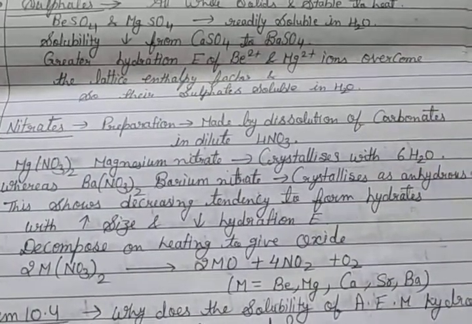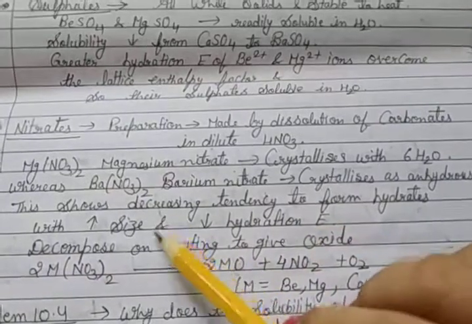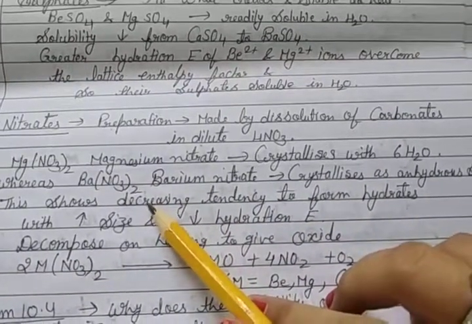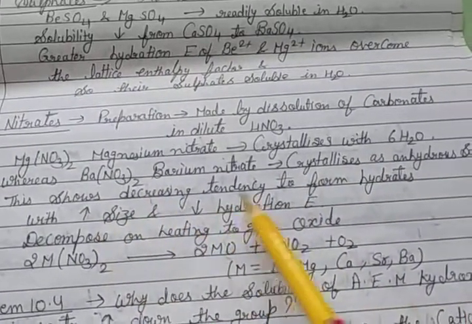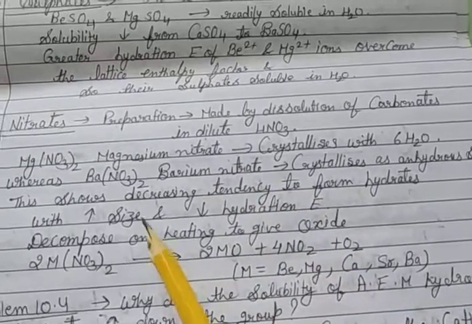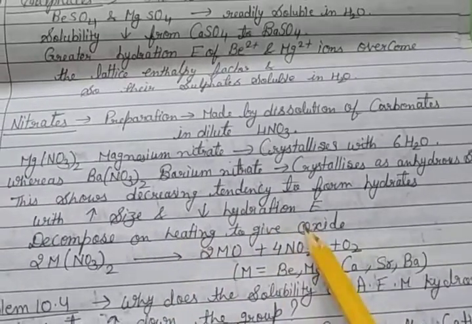Then barium nitrate crystallizes as an anhydrous salt. So this shows a decreasing tendency to form hydrates with increased size and decreased hydration enthalpy.